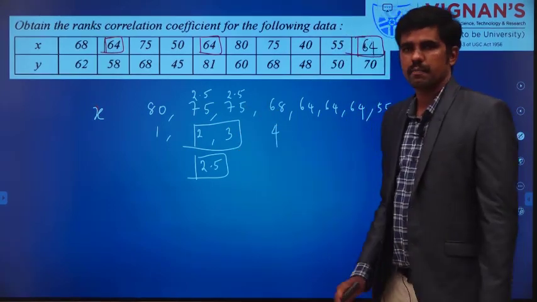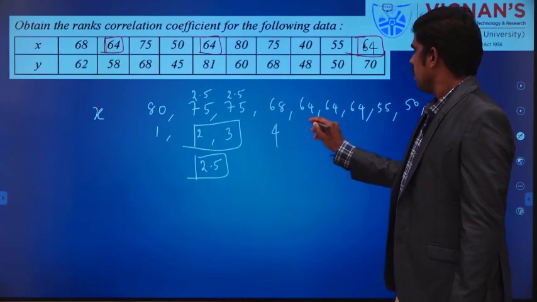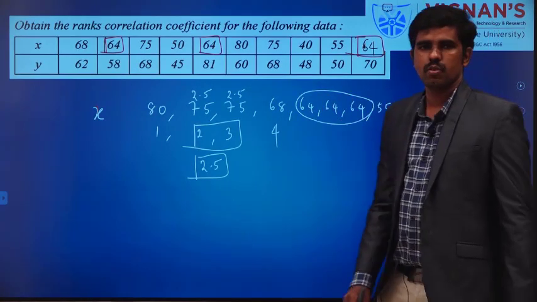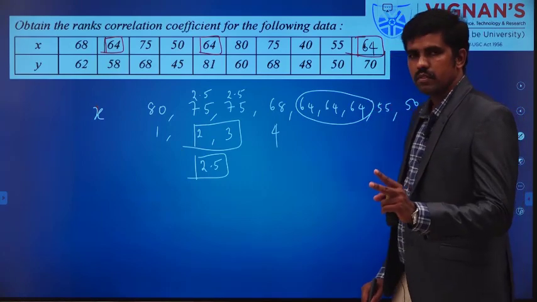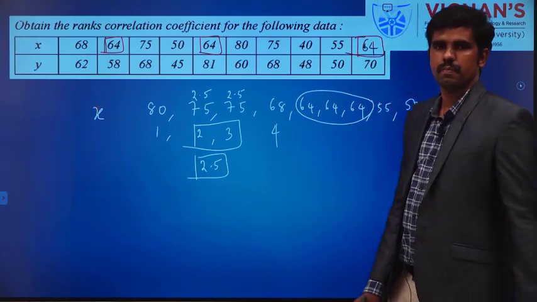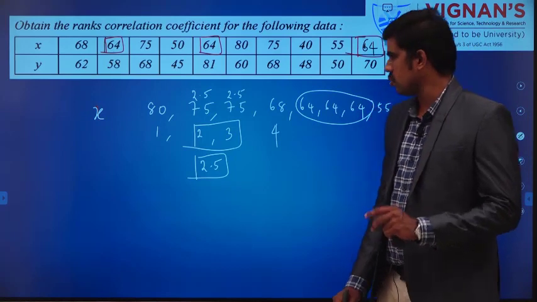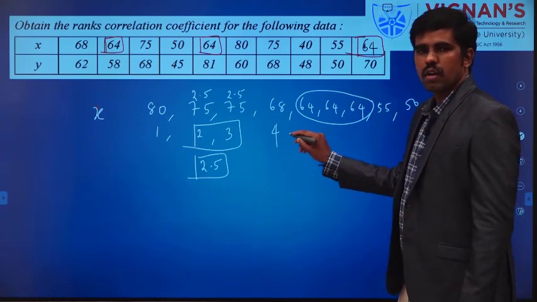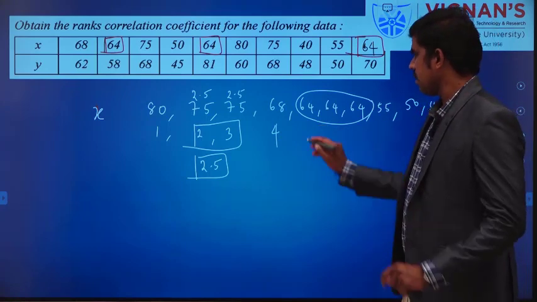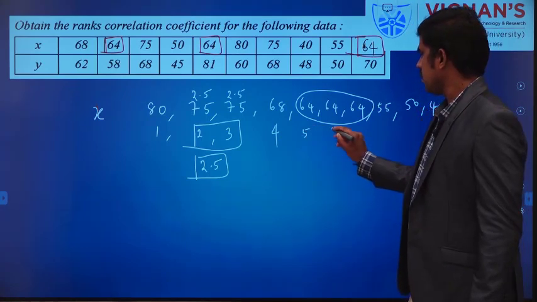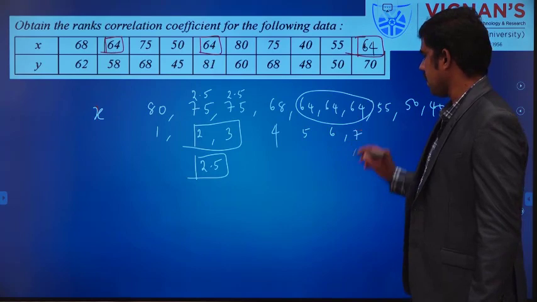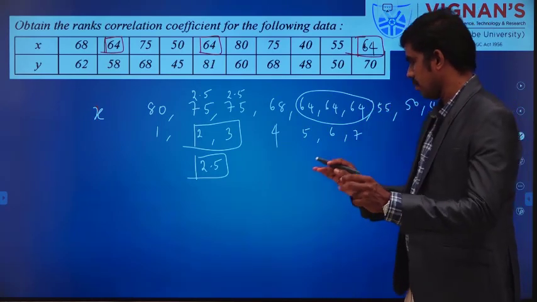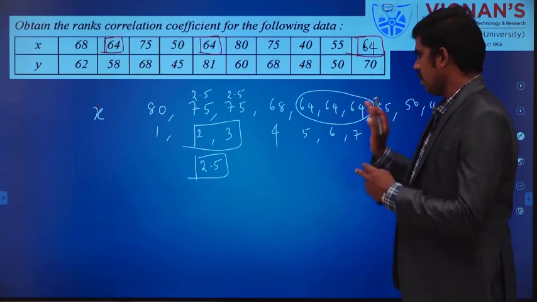Then 64 is repeated for 3 students, and we give the same rank to all 3. How do I assign? After 4, normally this is 5, this is 6, this is 7. So this is the original rank, if I write in order.